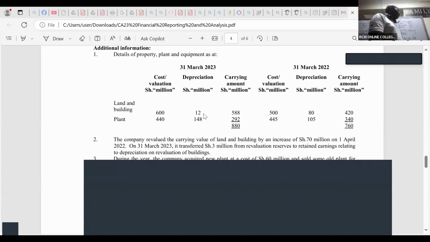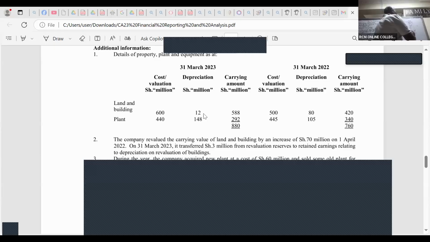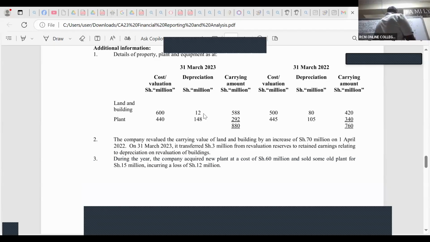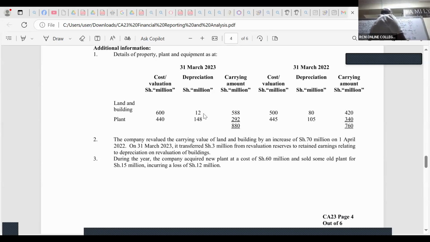For land and buildings, depreciation is 12. There is no other entry, because we never disposed of anything. If the account is not balancing, then this must be an acquisition. So I can see here we have 600. 12 plus 588, yes, it is 600. So this side must be 600.